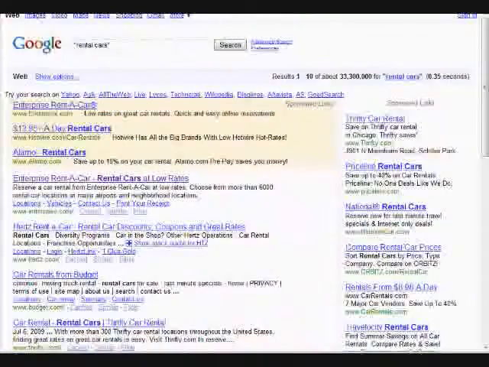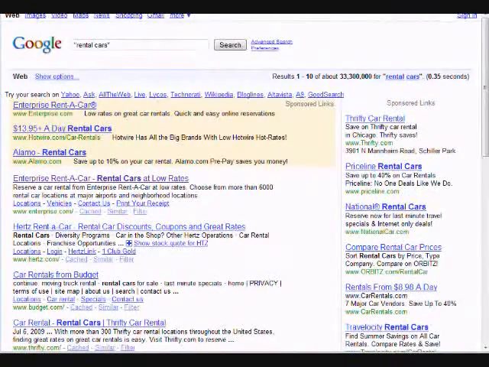If I wanted to find out, for example, just how many sites are actually competing for this in the top 1,000 results of Google, remember how before I talked about phrase match? Well, I just place it in quotes, and it tells me that there are actually 33 million competing pages for this specific keyword. And so you ask yourself, how does Enterprise acquire a phrase like that?